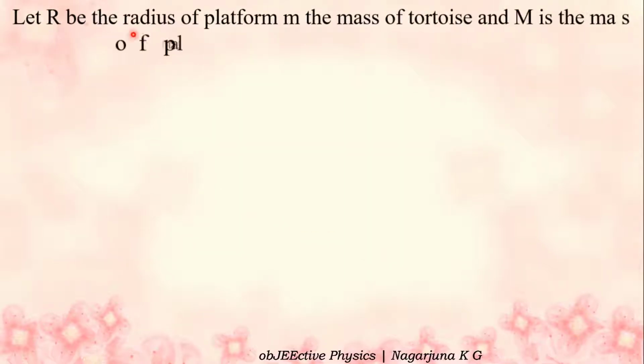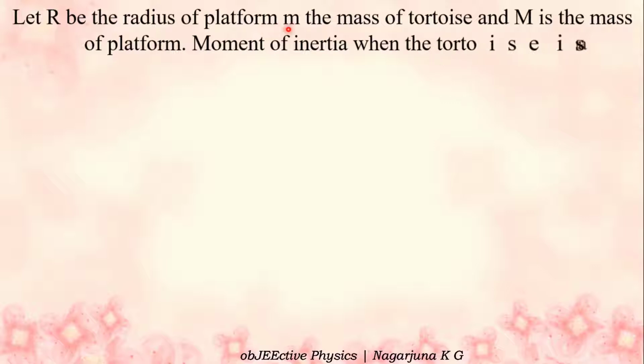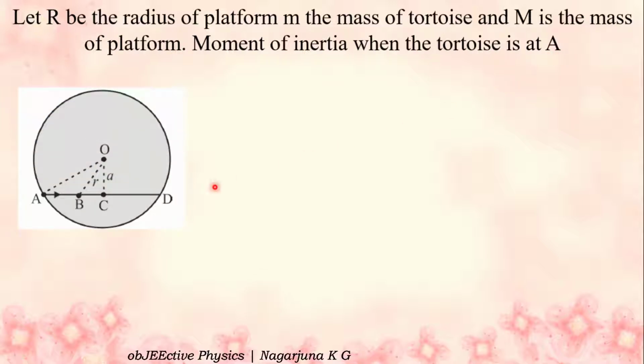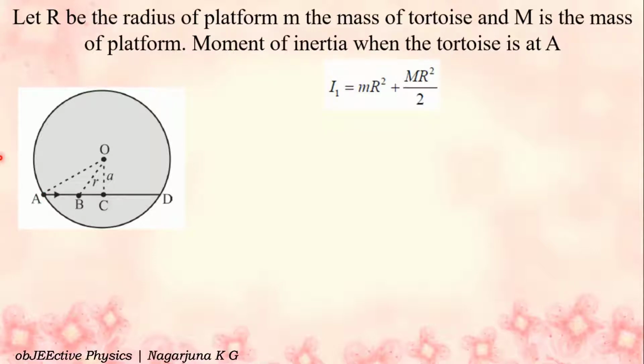Let capital R be the radius of the platform, small m the mass of the tortoise, and capital M the mass of the platform. Moment of inertia when the tortoise is at A. Observe the diagram. When the tortoise is at A, what is the moment of inertia of the system, where the system is the platform as well as the tortoise?